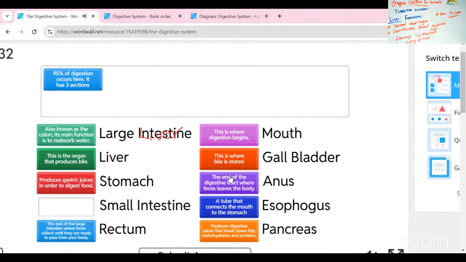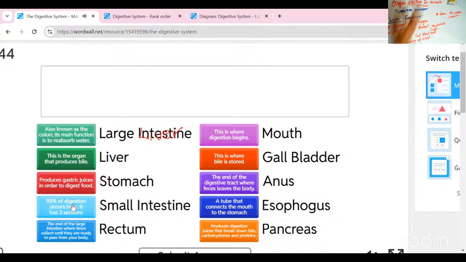Okay. And 95% of digestion occurs in three sections, this is the small intestine. Okay, so the answers are right.